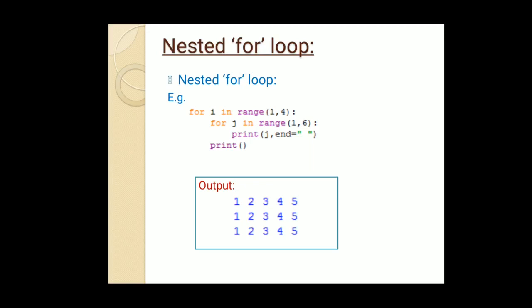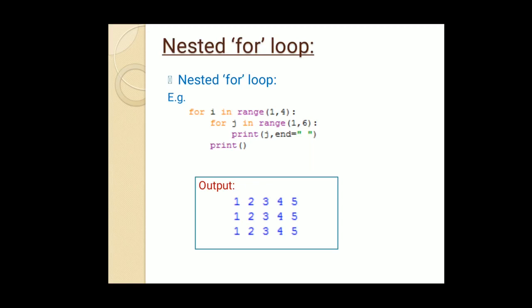We are executing an outer loop here with counter variable I: for I in range 1, 4. In this we are executing one more inner for loop for j, where the counter variable is j in range 1, 6. How can we understand this? For I in range 1 means here the value of I is 1, and for the value of I as 1, the inner loop j will be executed from 1 to 5 as given in the range function, and print j, end equals to space. So if you look at the output, 1 2 3 4 5, one line, one row is coming as output.